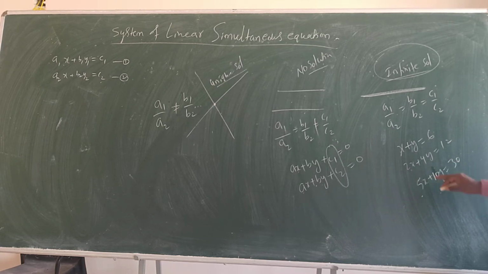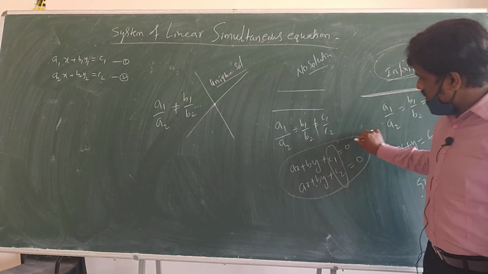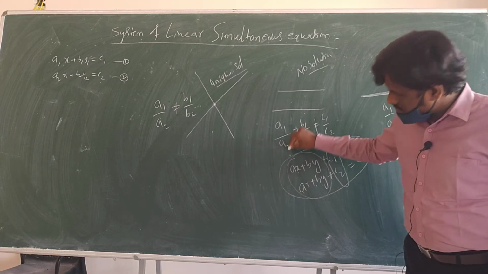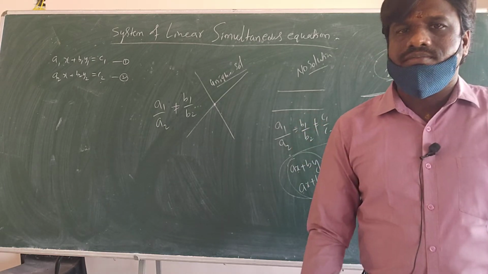Mainly you should know this one: parallel means these two things will be the same.